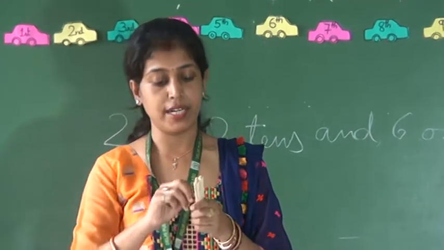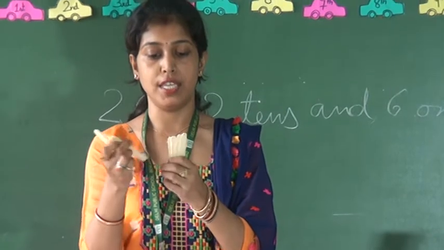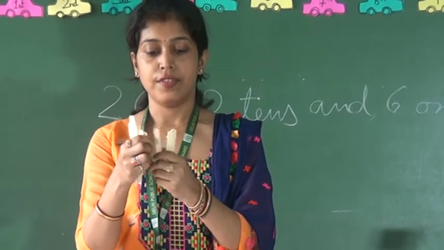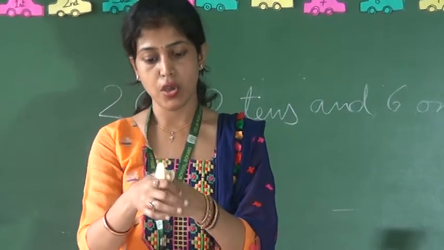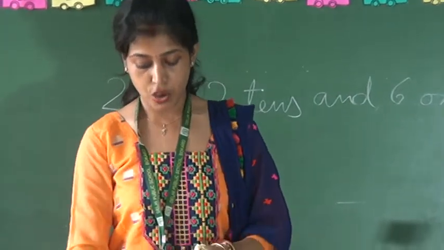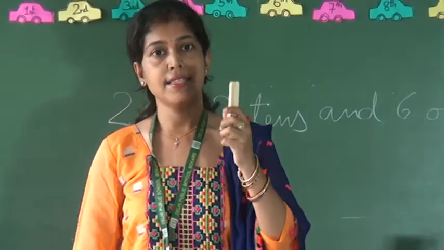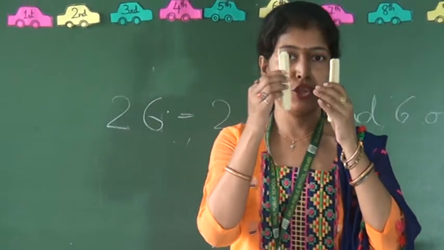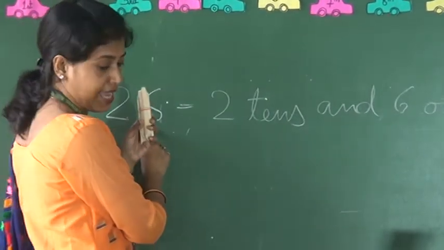And in the next bundle also we are having 10 sticks. 1, 2, 3, 4, 5, 6, 7, 8, 9, 10. So 1 tens plus 1 tens is 2 tens, and in the ones place we are having 6.